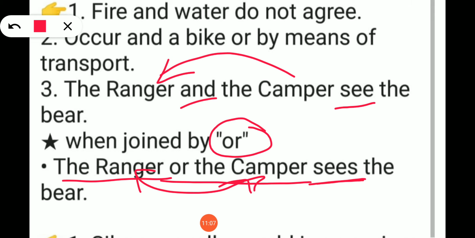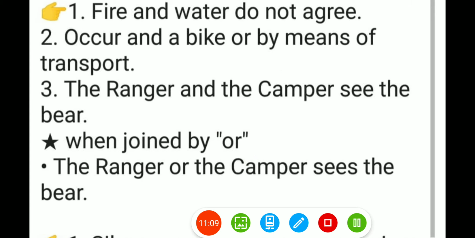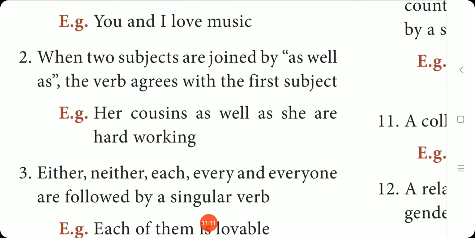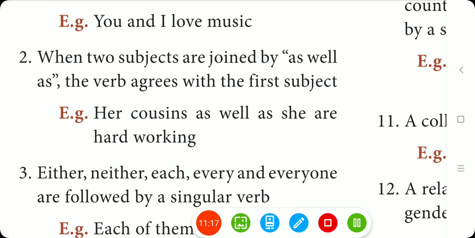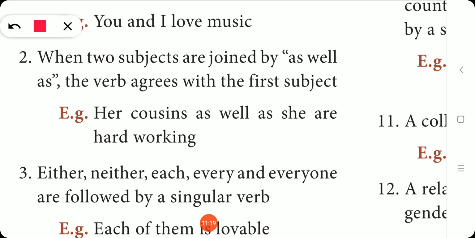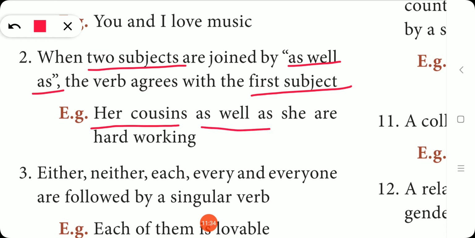Can you understand? So the next one is, look at the next rule, second rule. When two subjects are joined by as well as, the verb agrees with the first subject. Okay, when two subjects are joined by as well as, the verb agrees with the first subject. So look at the example. Her cousins as well as she are hardworking.